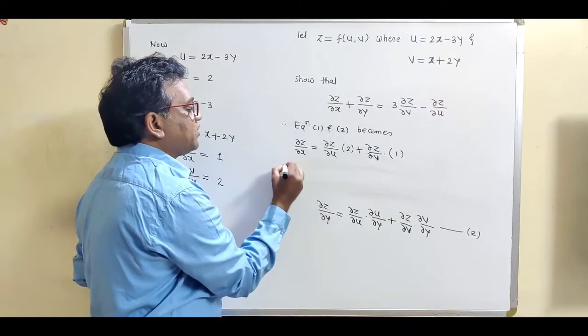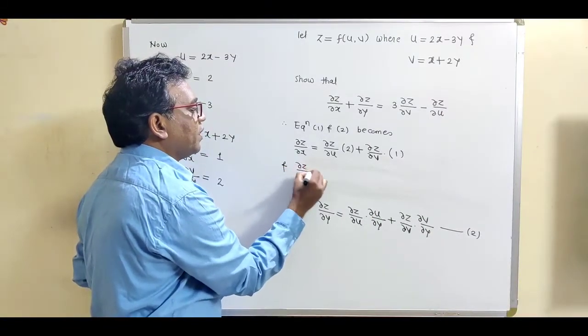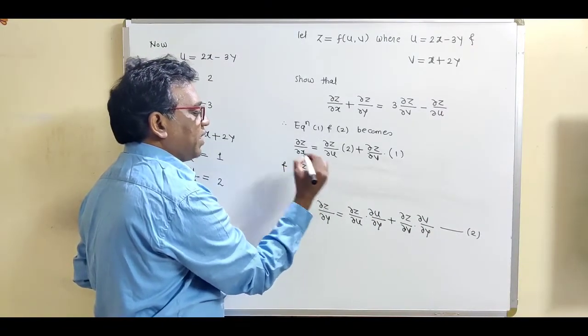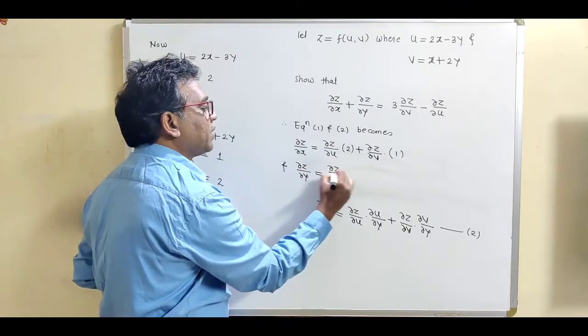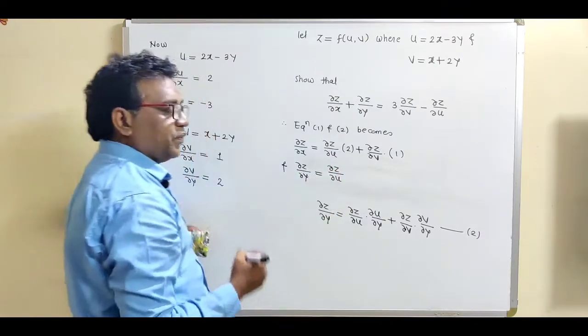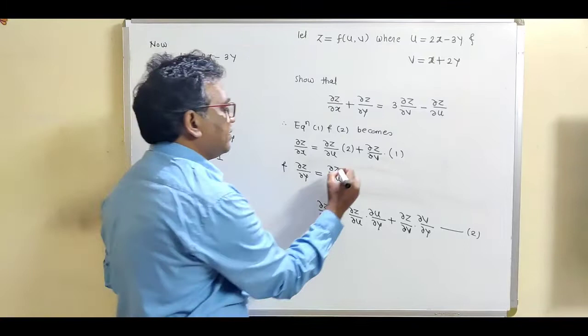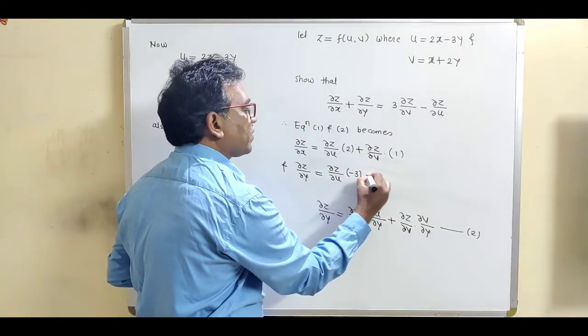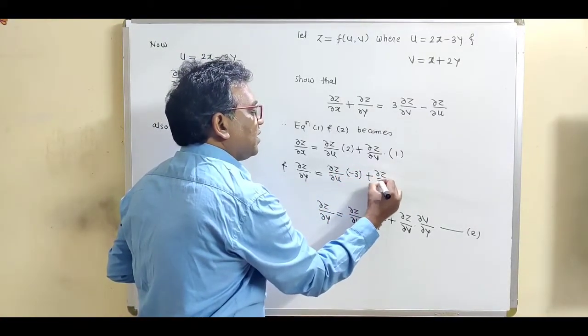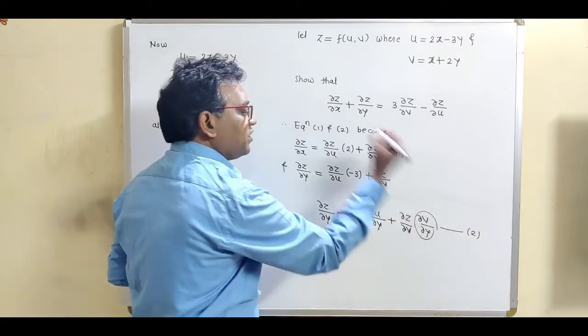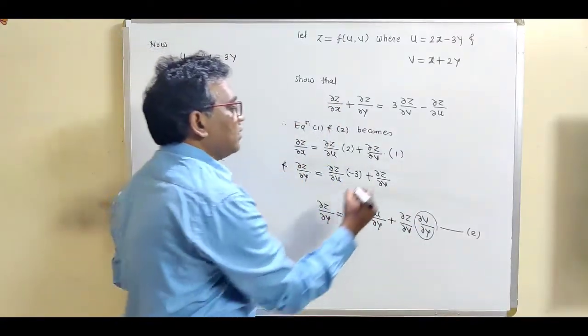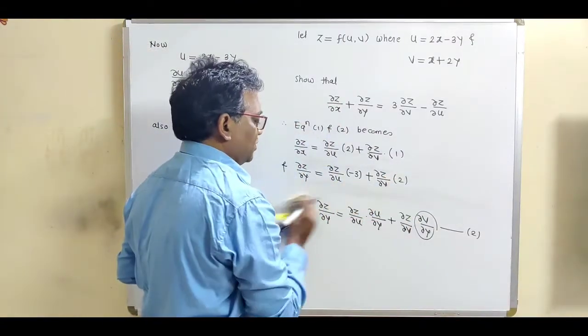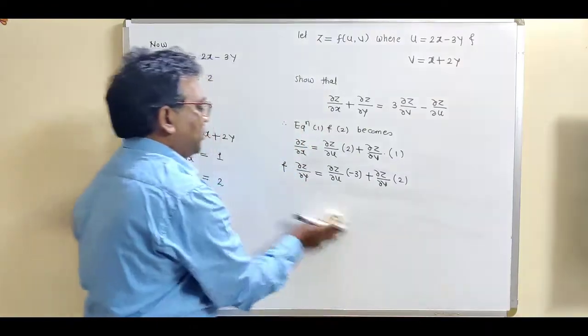Del z by del y is equal to del z by del u times del u by del y, which is minus 3, plus del z by del v times del v by del y, which is 2.